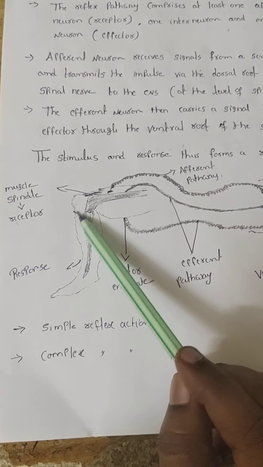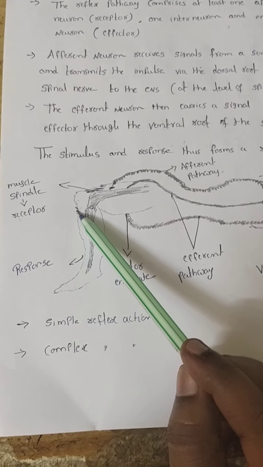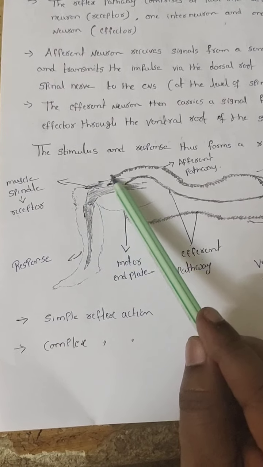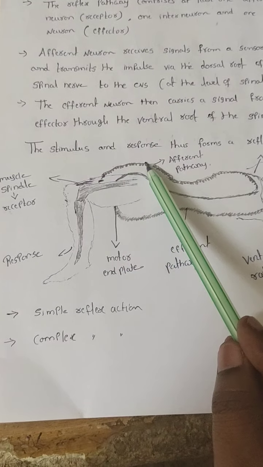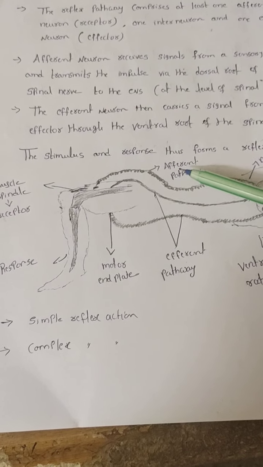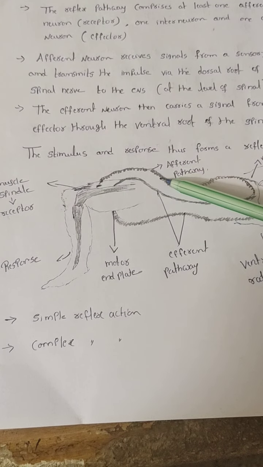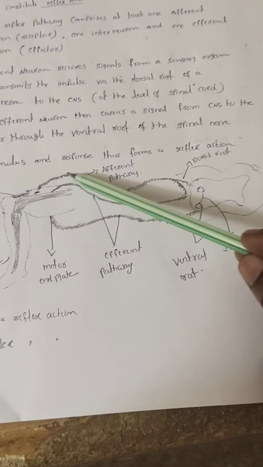Here there is a muscle spindle. Here there is a receptor. From the receptors, this is the afferent pathway. This afferent pathway, what type of neurons does it have? Sensory neuron. That's why this afferent pathway, the sensory neuron, takes the impulse from this region to the